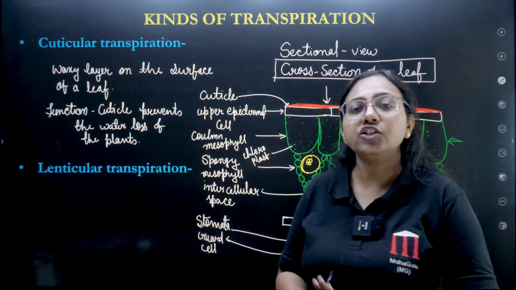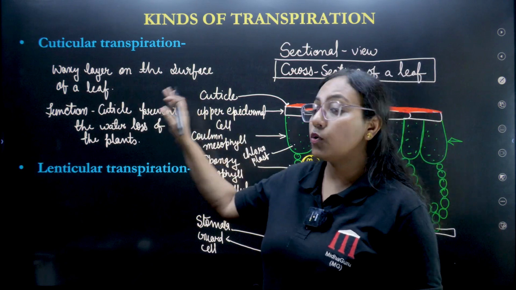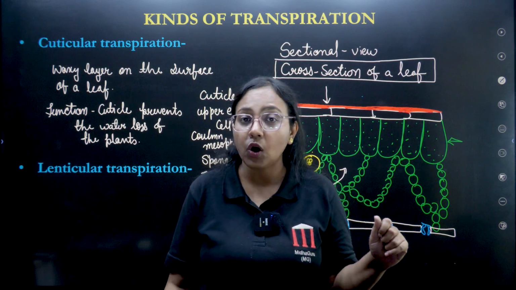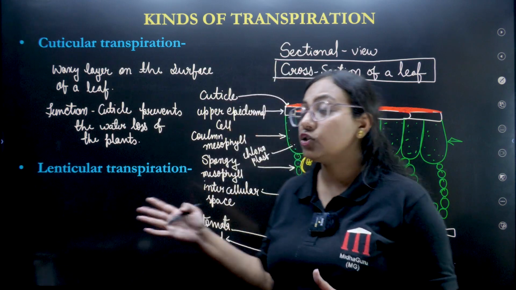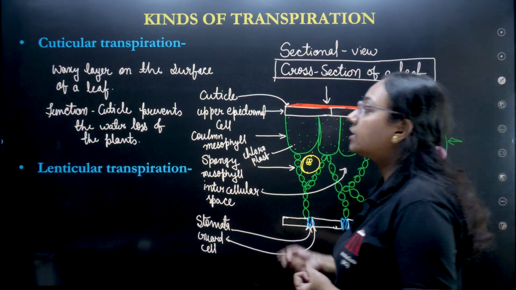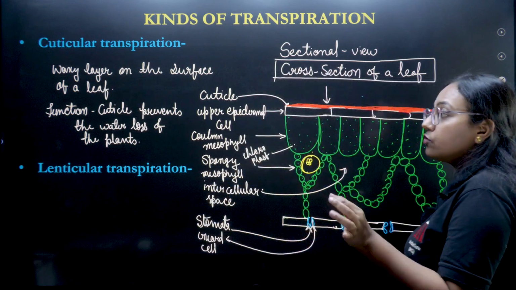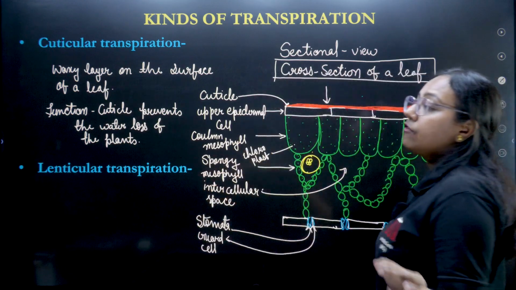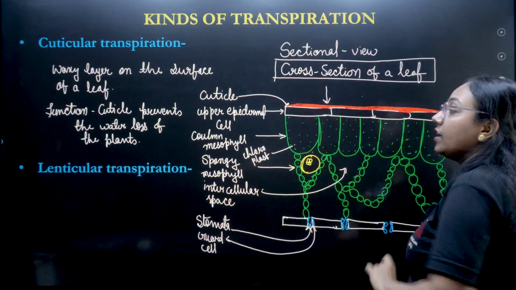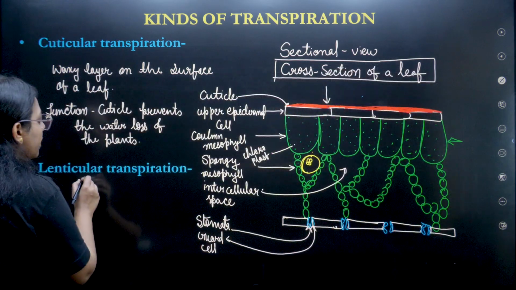Transpiration is not the function of any of these aerial parts, right? So basically the function of the cuticle is, as its structure is very waxy, it doesn't hold the water. That is why its function is to prevent the water loss. But ironically it is doing transpiration. You need to understand, a thick layer of cuticle will prevent the transpiration. Transpiration will take place only when the layer of cuticle is very thin.